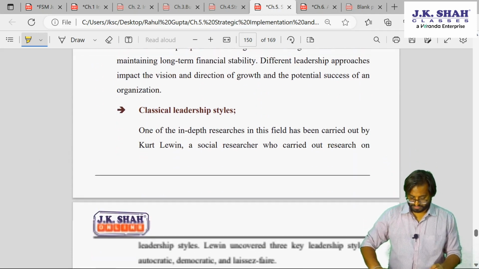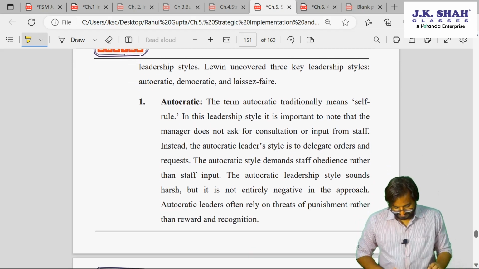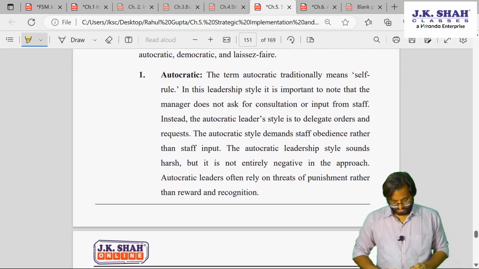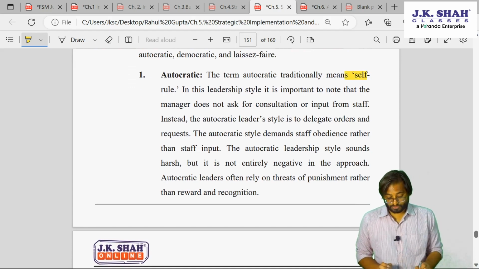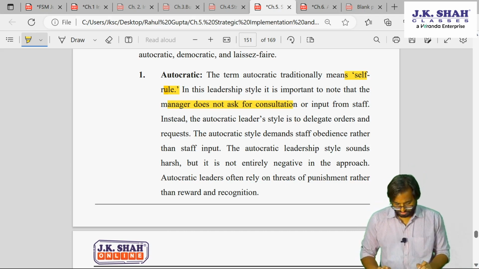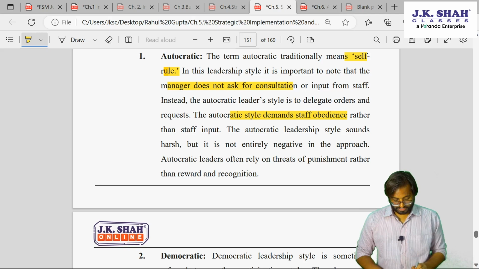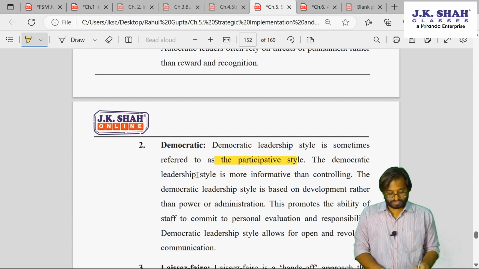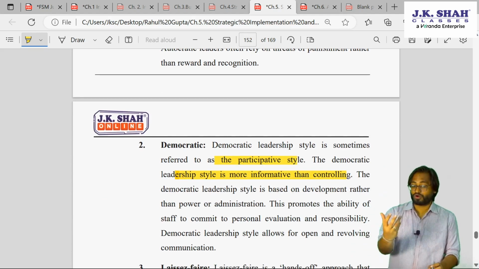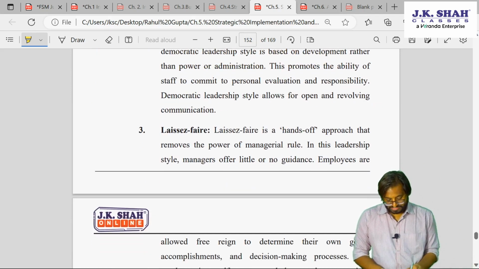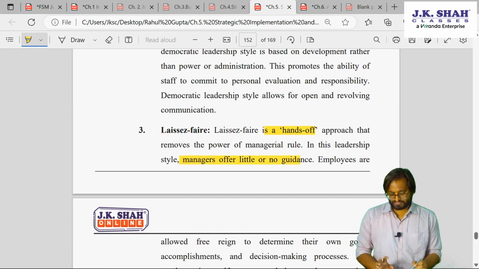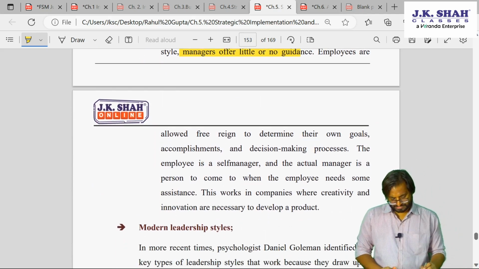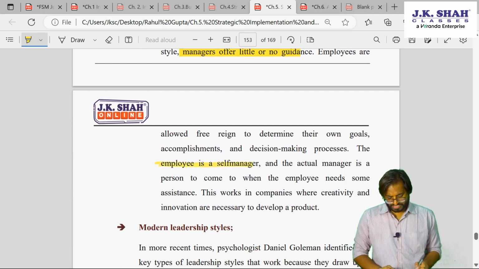Chapter number 5, leadership. So we have autocratic leadership style. What is autocratic leadership style? It is self-rule, right? We will not ask for suggestions. Whatever we have told you, you have to do. Obedience we want. So this is autocratic. This is democratic. Democratic is participative. We will not be controlling, but we will inform. Laissez-faire is a hands-off approach. It removes the power of managerial rule. The manager will have little or no guidance. Okay, no problems. So here we are self-managers.